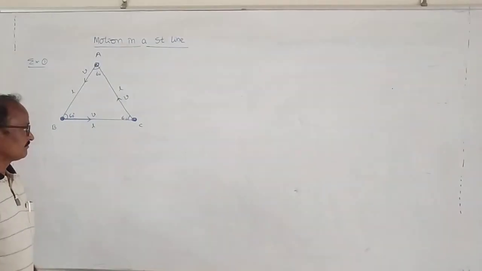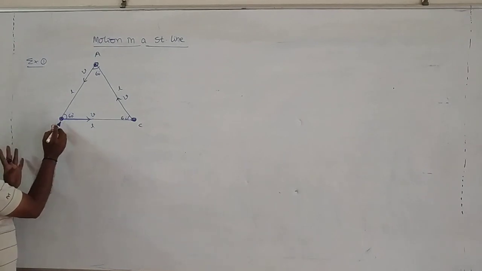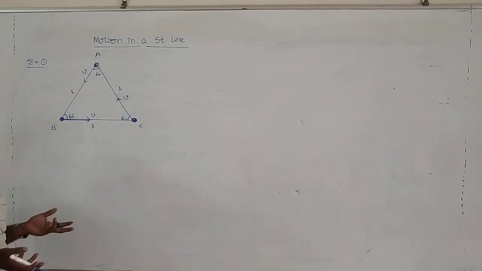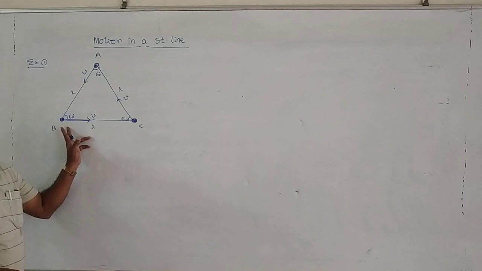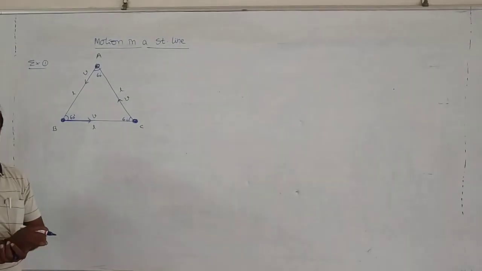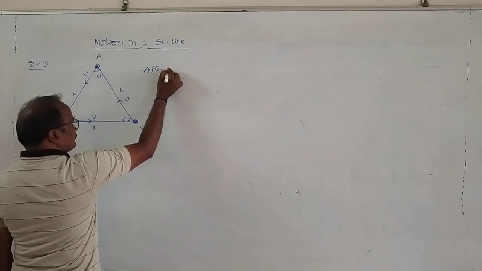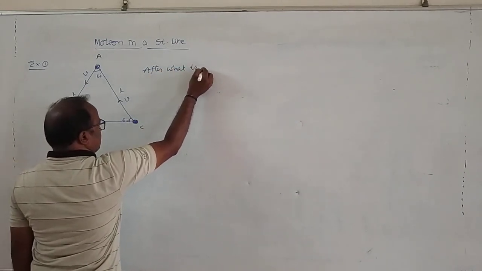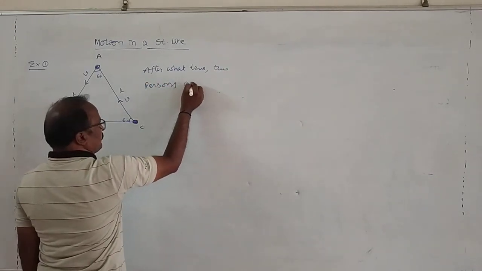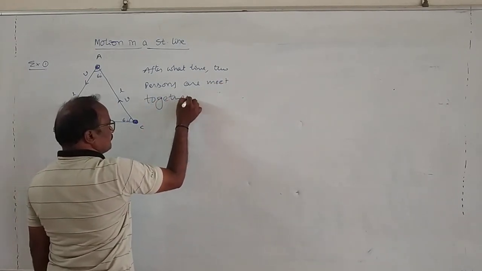Is it possible? A is moving towards B. At the same time B is starting from this point and moving with a speed V towards C. C is also moving towards A. Along these lines, there is no possibility for the three persons to meet together. But the question is, after what time do the persons meet together? Okay, now this is the question.